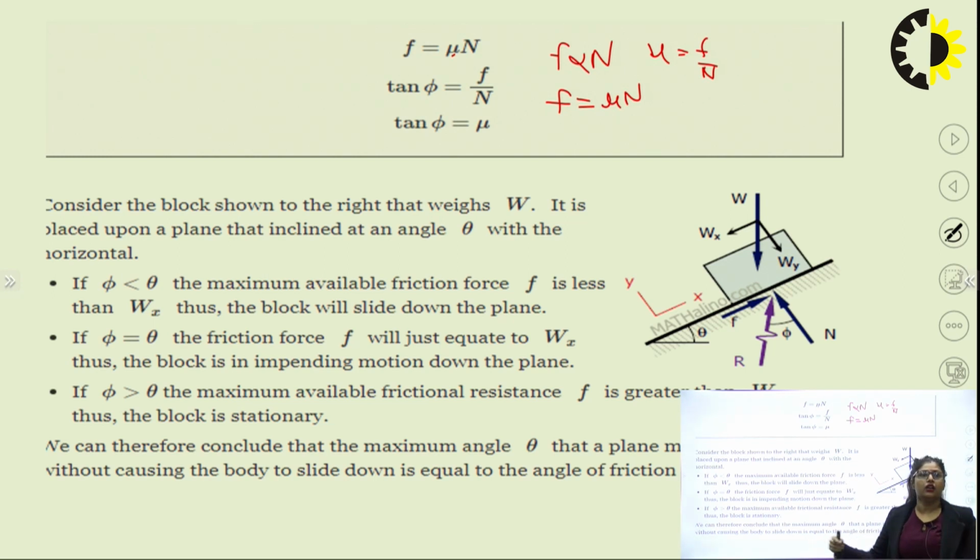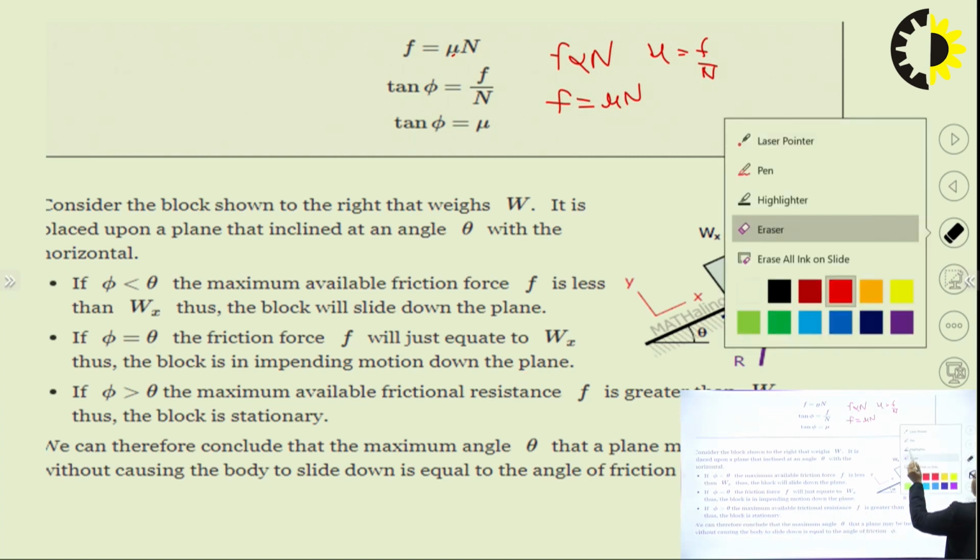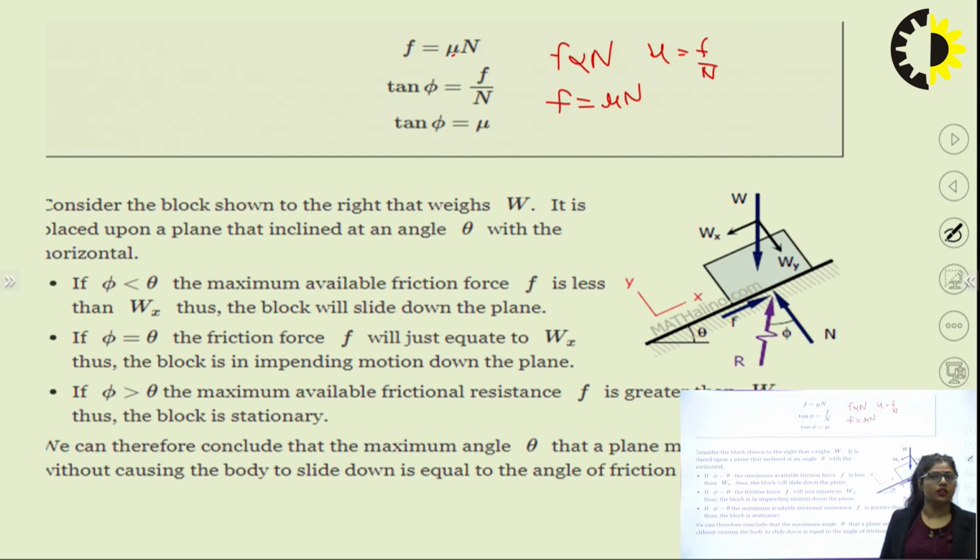So the angle of friction is related to the coefficient of friction. These are the three formulas used in our friction topic. Let us continue with other theories behind frictional force.